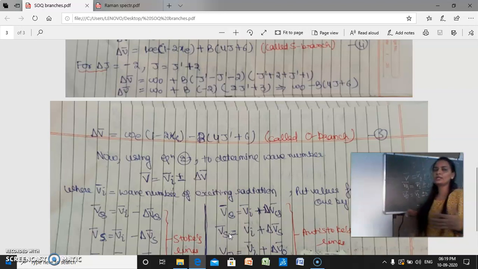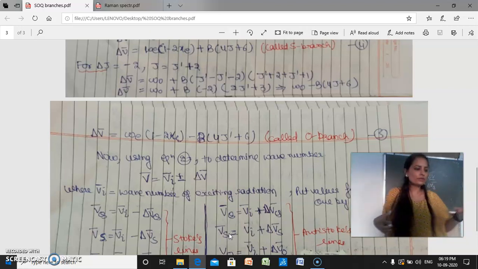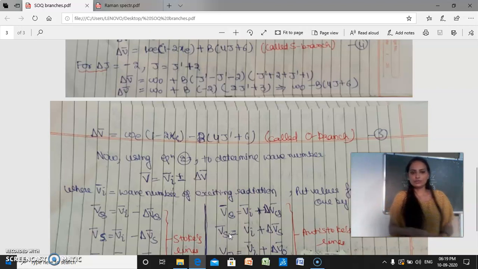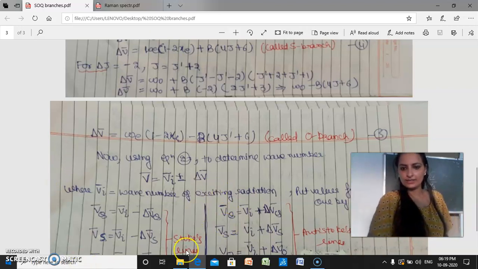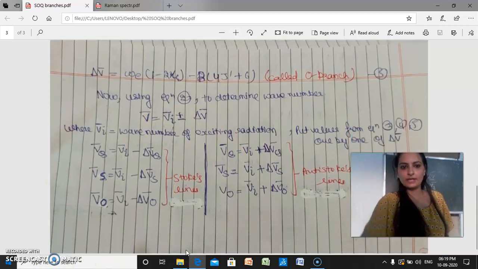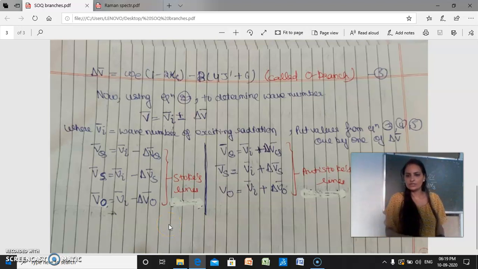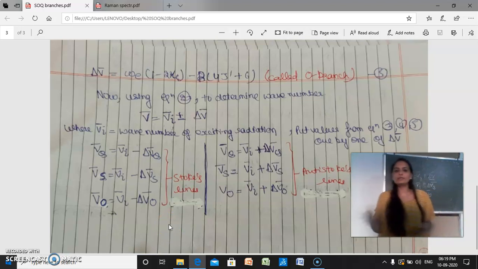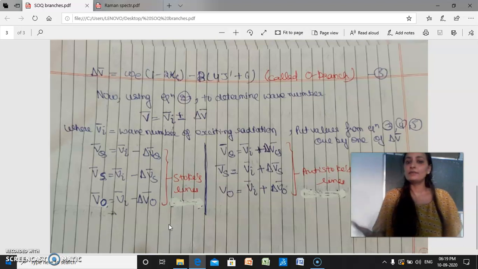So indirectly we just want to know at what frequency those lines appear. So this corresponds to V bar Q, V bar S, V bar O. These are all branches. They might appear at the lower wave number, they might appear at the higher wave number.